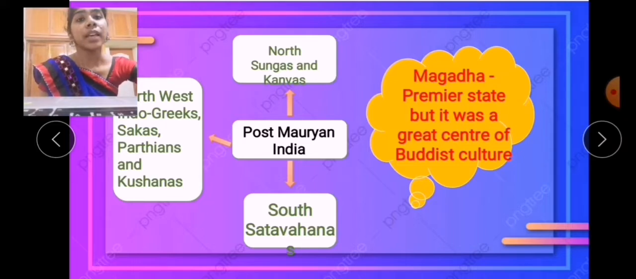And in the northwest part, Indo-Greeks, Sakas, Parthians and Kushanas invaded, and in the south, Satavahanas became independent after Ashoka's death. There were Sungas and Kanvas in the north before the emergence of the Gupta dynasty. Chedis, who can also be called Kalinga, declared their independence.